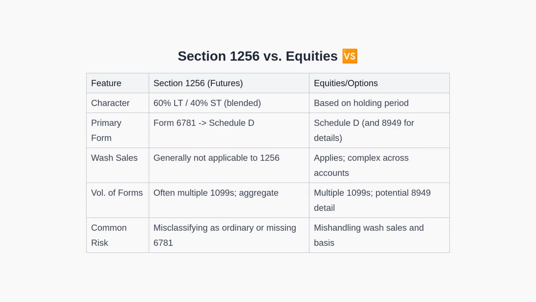applicable to Section 1256, but frequently complicate equity and option reporting. Finally, both domains can produce multiple 1099 forms and introduce reconciliation risk. Now let us compare who should prepare your return.